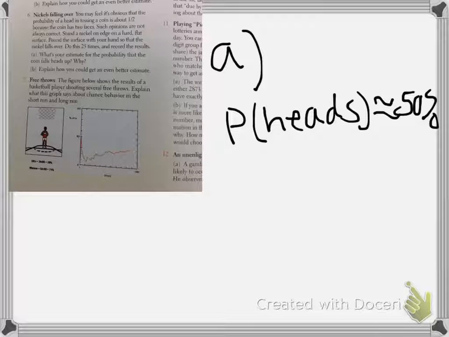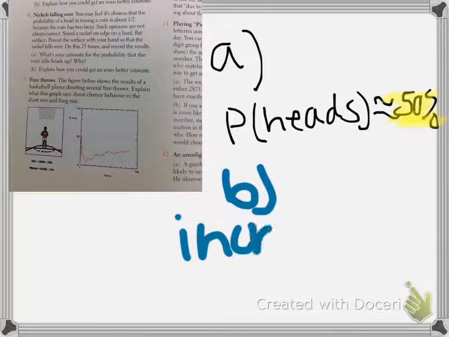How could you get a better estimate, so closer to 50%? You're not going to get 50% exactly necessarily. But if you wanted even closer to 50%, you would increase trials.